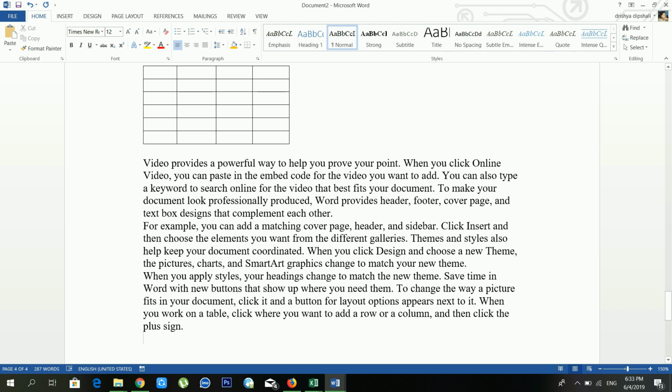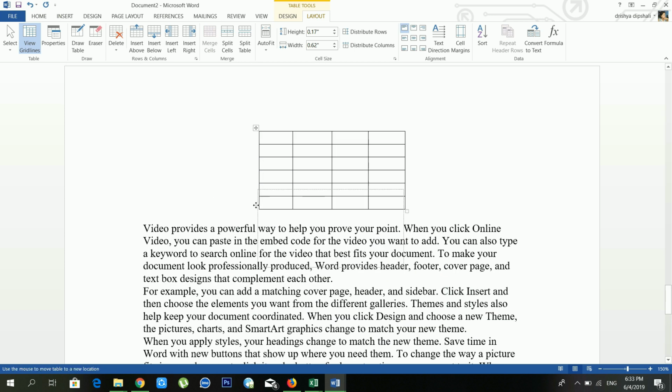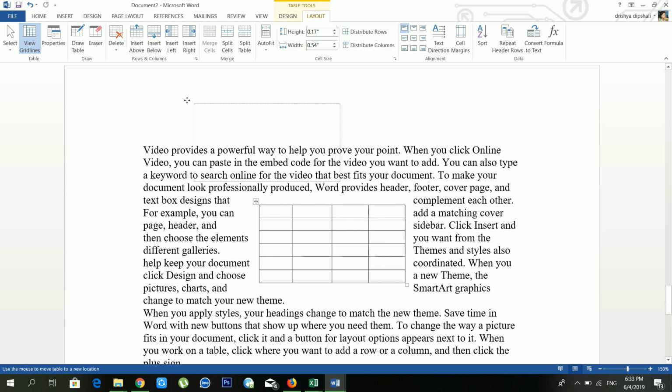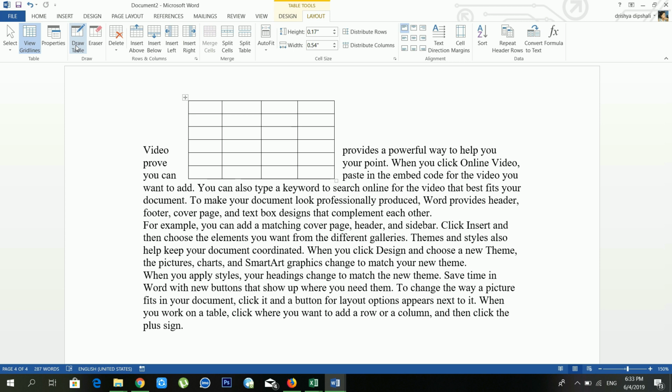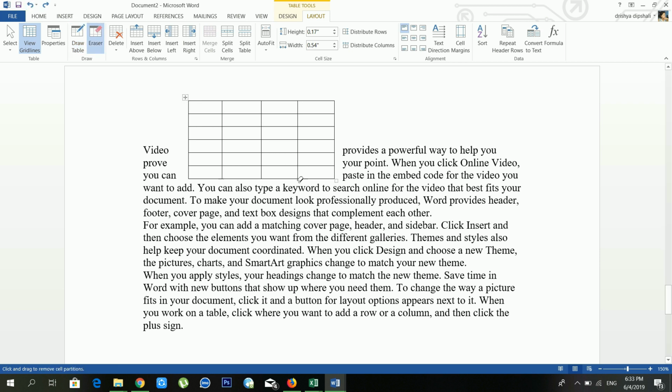If you see now, if you want to set the table properties from here, if you want to put this one in center, now see, it's in the center, right? And you can use the table properties in this way. And another option is draw table. If you want to draw a table, in that case you can draw this one like this. Okay. And another option, eraser. If you want to erase your table cells, in that case you have to use eraser. And you can delete cells, columns, rows, and table also.